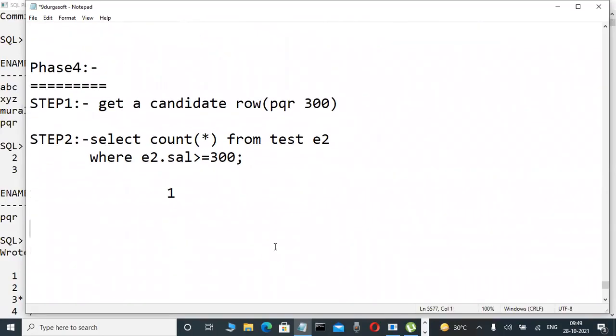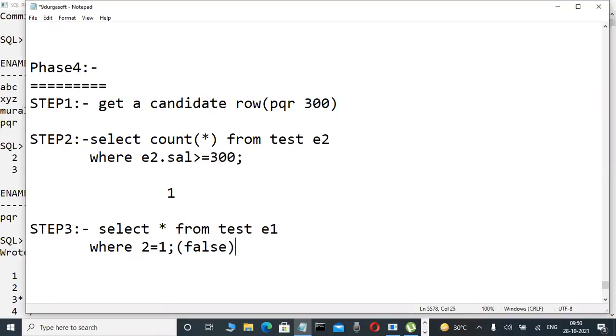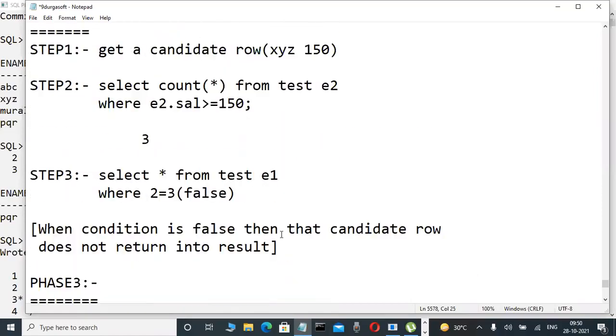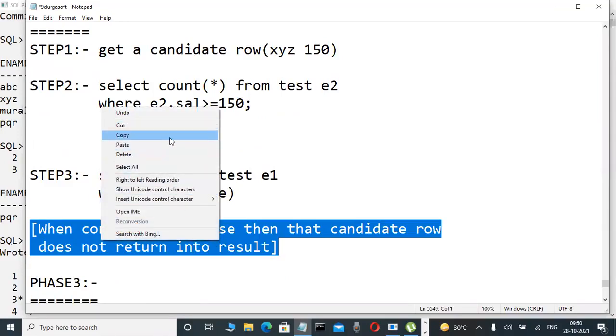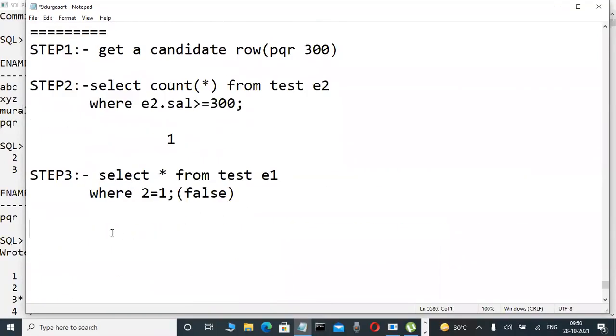Now check it out. This value is compared with what? The parent query where condition. The first-day salary is okay, but unfortunately I'm asking about the second-day salary, so select star from test with alias name E1, T1, anything. Now the where condition: 2 is equal to 1, which is false. Whenever the where condition is false, the candidate row is not returned into the result. Okay? This is the execution.